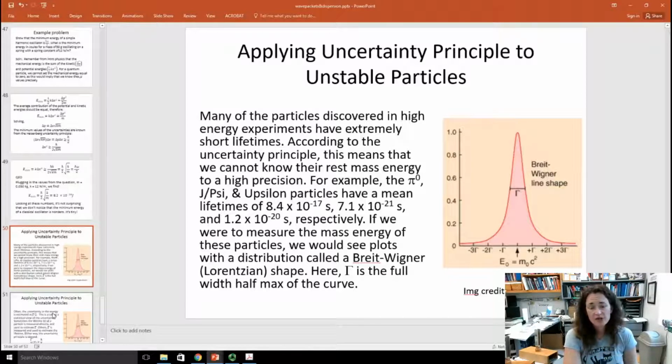So for example, pi mesons, J psi, and upsilon particles have mean lifetimes of 8.4 times 10 to the minus 17 seconds, really super short, 7.1 times 10 to the minus 21 seconds, and 1.2 times 10 to the minus 20 seconds, respectively. So if you were to measure the mass energy of those particles, then you'd see plots with a distribution called a Breit-Wigner or a Lorentzian shape. And here, gamma is the full width half max of this curve. So this is the shape I'm talking about, this Lorentzian line shape.